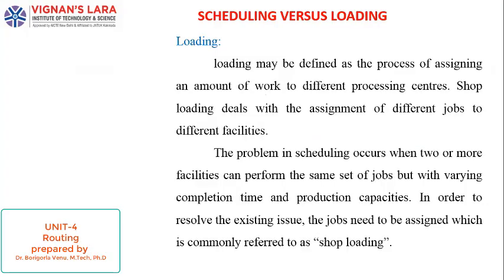In the previous lecture, we discussed scheduling. Scheduling means giving detailed information about the work, that is the operation time, process time, and setup time. It is the process of arranging a production line for manufacturing products so that they are effectively completed by using the machines and optimum utilization of resources. That is called scheduling.